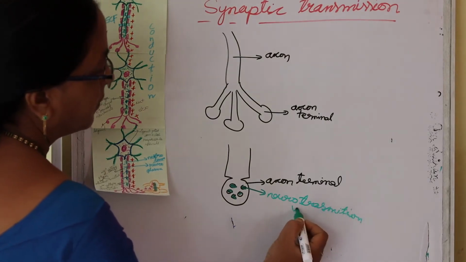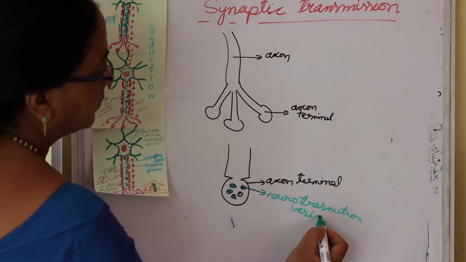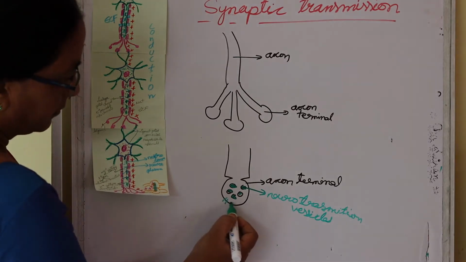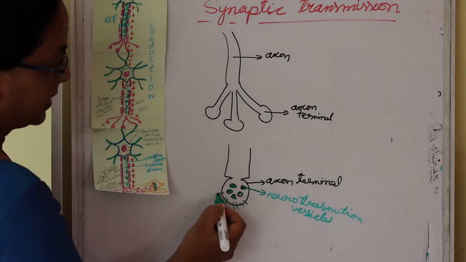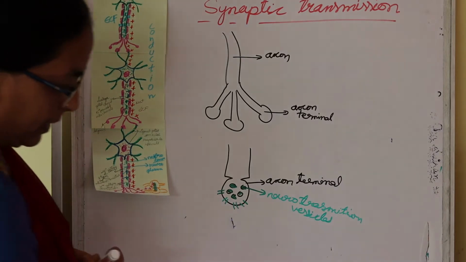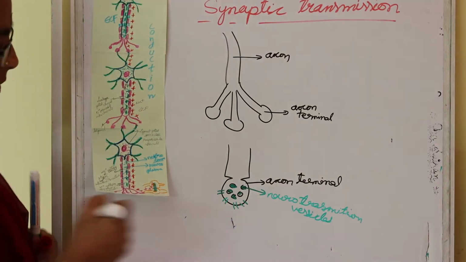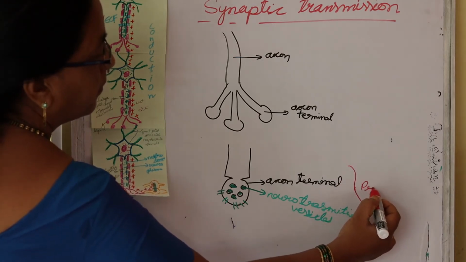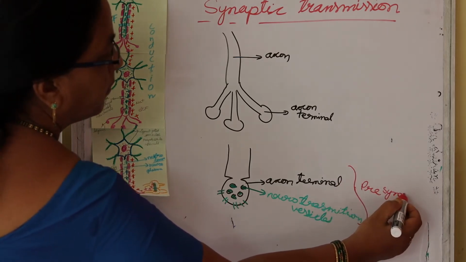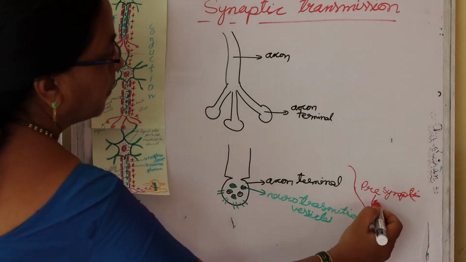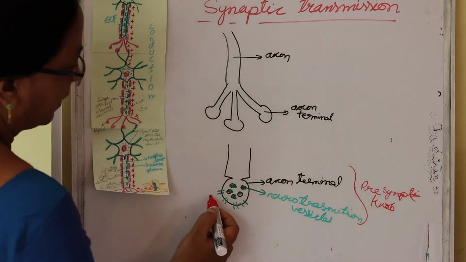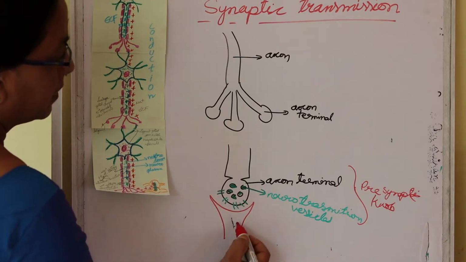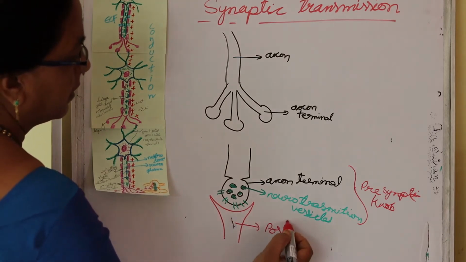Neurotransmitter vesicles. Here ligand channels are present, and this is the presynaptic nerve. And here is the postsynaptic nerve.